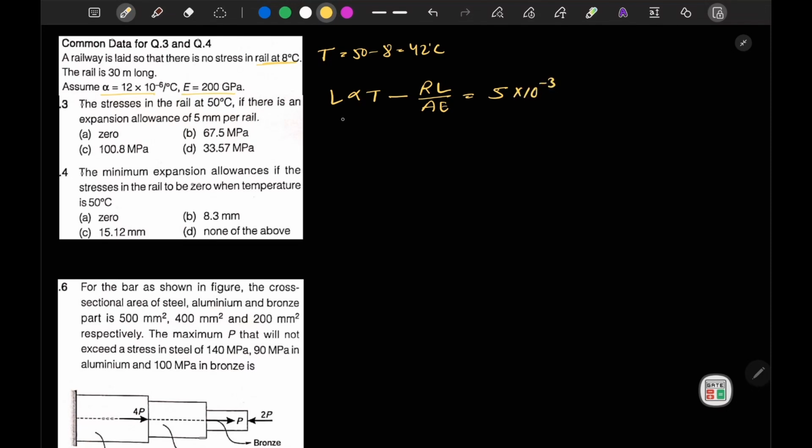Okay, now let's substitute all the values here.